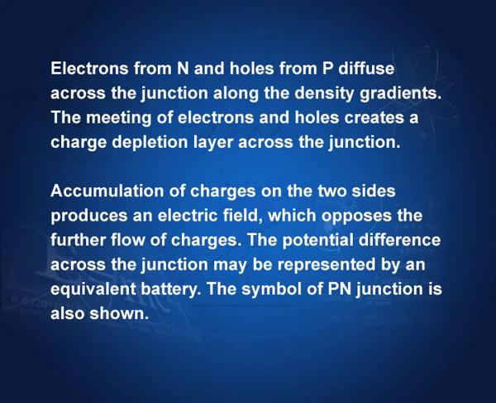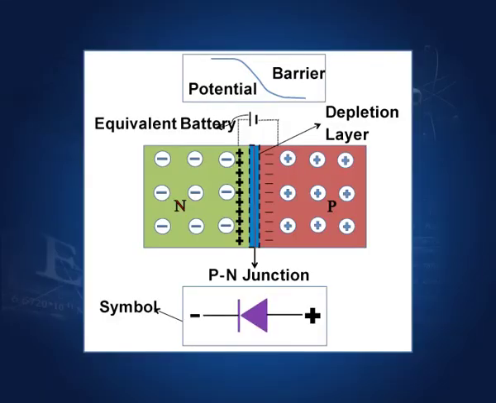Now, if the diffusion from high density to lower density of holes and high density to low density of electrons continues, then what happens? We have an accumulation of positive charges here and an accumulation of negative charges here, and an electric field is produced here, or an equivalent battery is produced here, and this accumulation deters further diffusion.